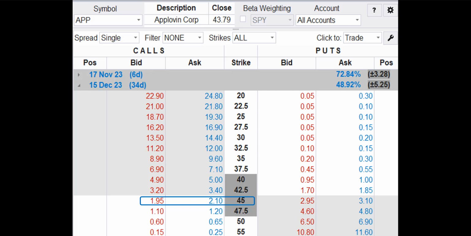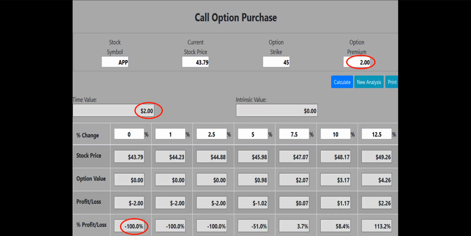Let's take a look at the profit potential for purchasing the APP December 15 45 strike call, which is the closest strike to the current price of the stock. The bid-ask spread for the 45 call is 1.95 to 2.10. We try to enter at the midpoint, so we'll use 2 even as the buy price. Our call option calculator shows the profit potential for this call based on APP price changes at option expiration from flat to a 12.5% increase in price. We can see that if the APP stock price is flat at 43.79 at option expiration, the 45 call will lose 100% of its value.